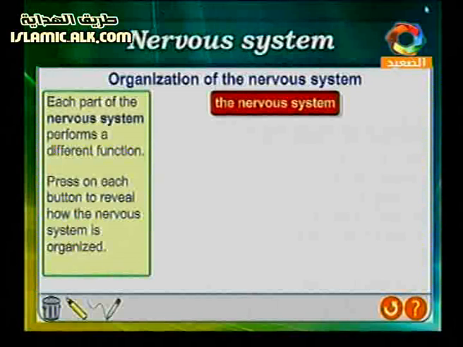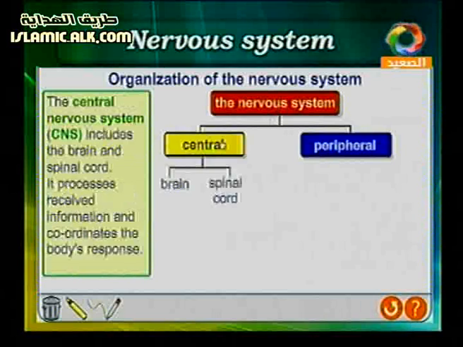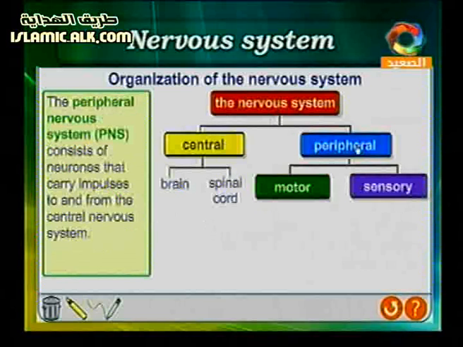So the organization of the nervous system. The nervous system has a central part and a peripheral part. The central part contains the brain and spinal cord. Don't forget this. The peripheral nervous system has motor nerves and sensory nerves.